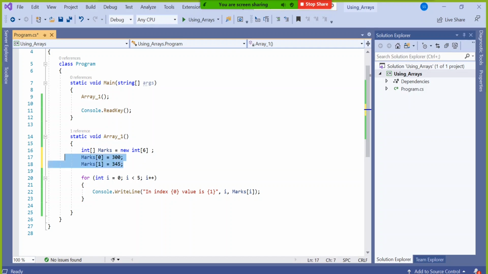But if you have an idea of 6 and directly assign 6 values, but unfortunately you give 4 or 5, with less it will say I will not allow, and with more also it will say I will not allow. It should be exactly that many. So 6 means 6 only, not less, not more. Now it will be okay. So this I will just comment out for your understanding.